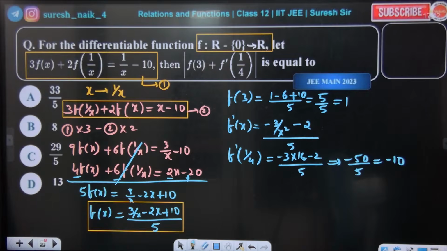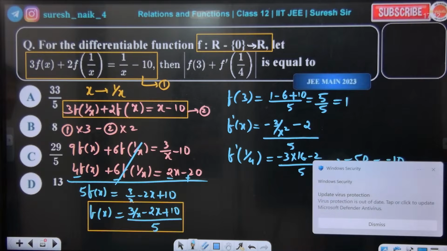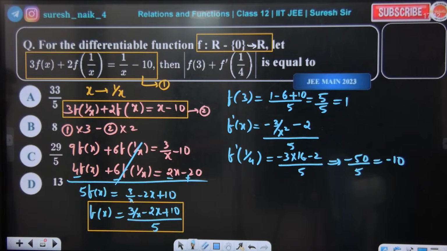Good, but actually the options say 9 should be the answer. Are we getting 9 or not? No, sir. Somewhere there is a mistake. 3, 1 minute, 2 3 is 6, divided by 5. Oh, here it is minus 10. Check again, please.